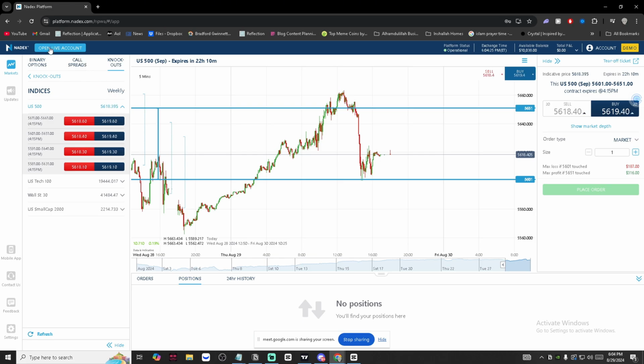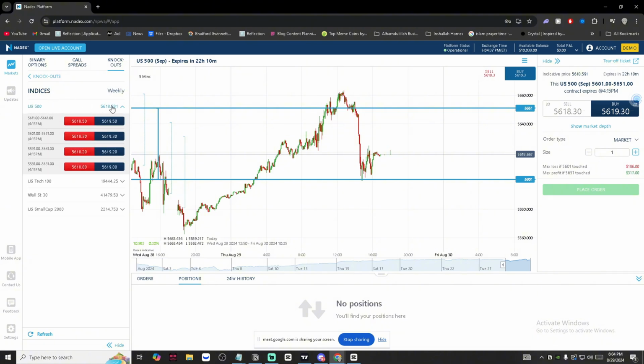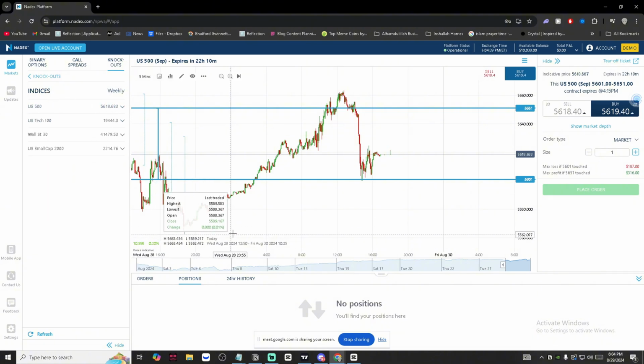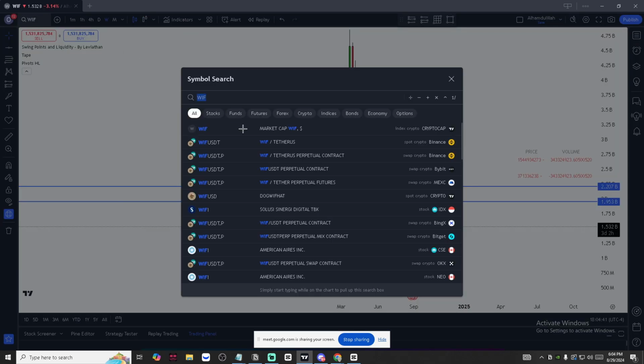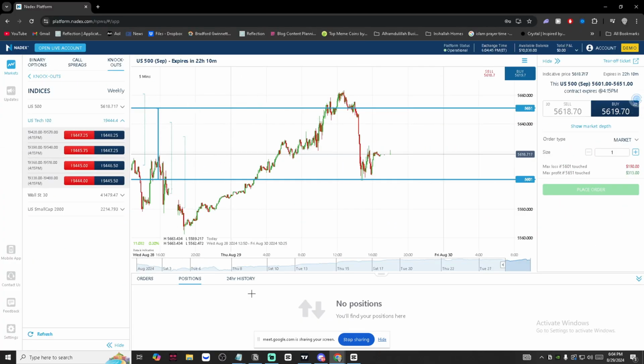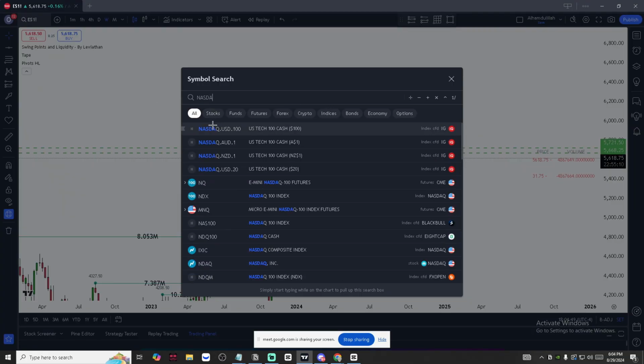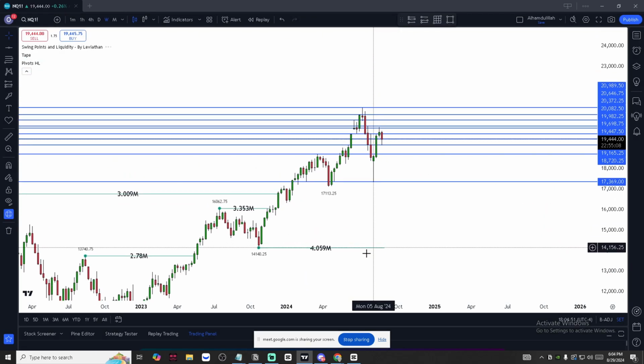Once again, you're going to be able to go to Nadex and click on the knockouts in the top left, and then all the way to the right, it's going to be knockouts here. Then under indices, the US 500 is going to be the ES on the futures chart. We do have the US Tech 100, which is the NASDAQ chart, also known as NQ.